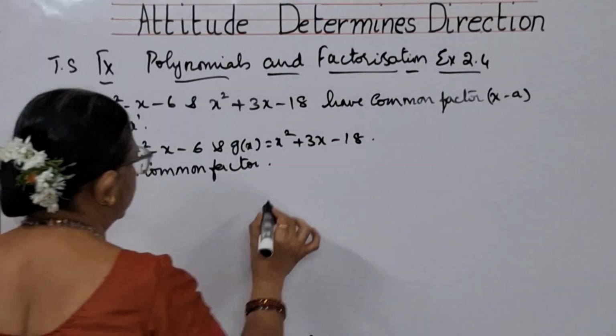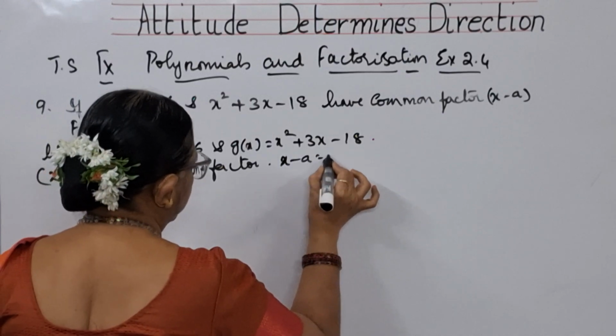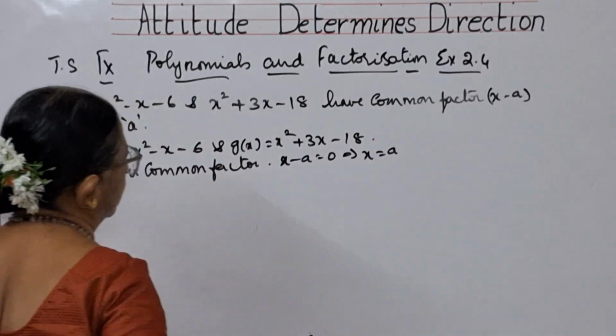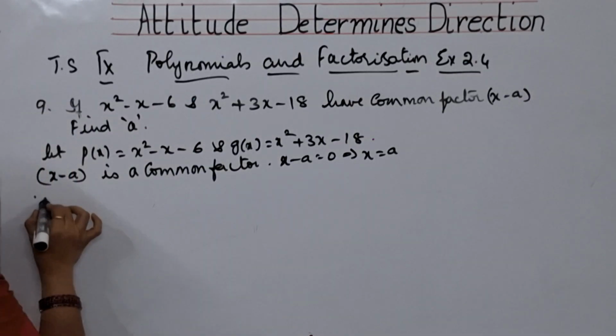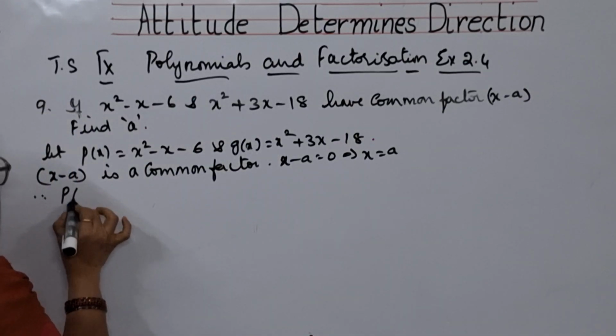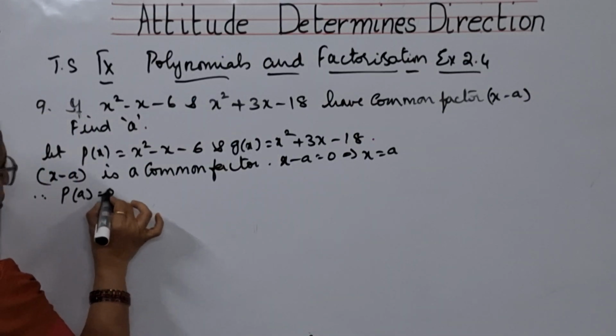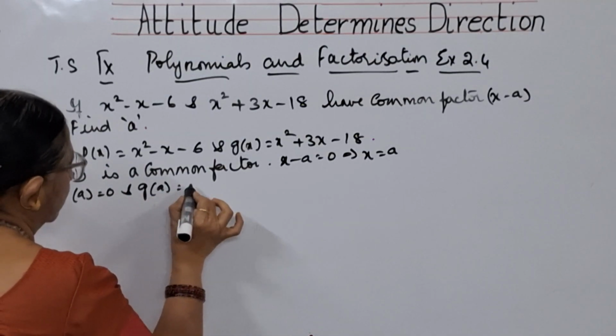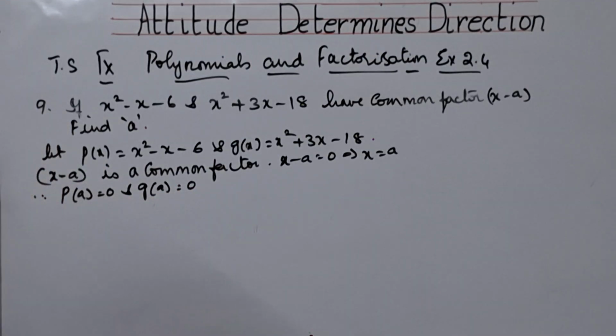What do you mean by this, children? X minus a is equal to 0 implies x is equal to a. What are you understanding with this? Therefore, p of a is equal to 0 and g of a is also equal to 0.